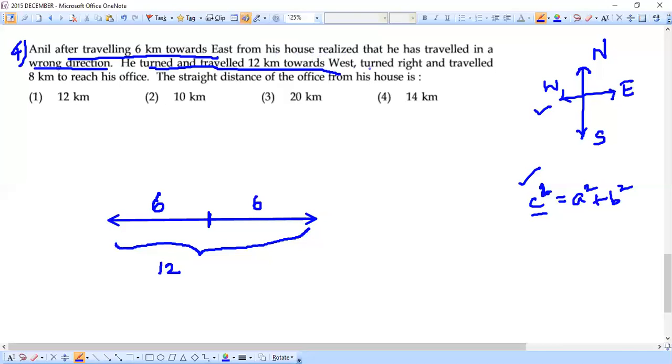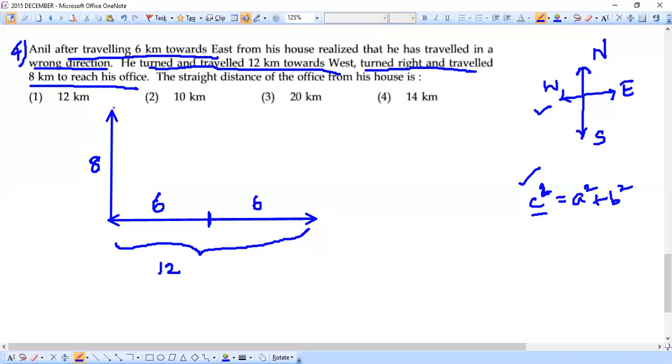He traveled west. Then again, what happens? He turned right and traveled for 8 kilometers to reach his office. So from this point, once again, he's going to turn right. We'll pick the arrow. Now he's here, turning to his right hand side. For a person facing west, the right hand side would be this side, pointing towards north. So this direction is what he's going to travel, and it is given he's traveling 8 kilometers.